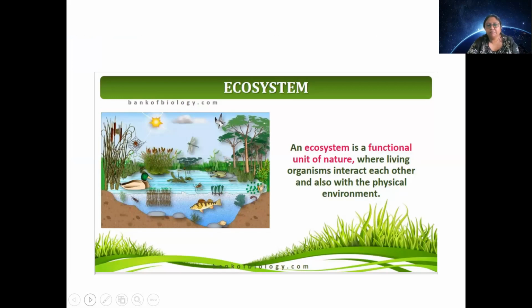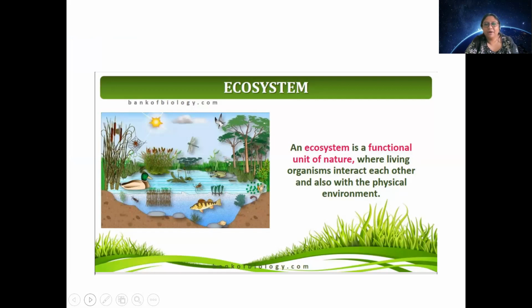So it's a functional unit of nature, where living organisms are in continuous interaction with the physical environment, and they are interacting with each other also. Now, many people have a misconception that ecosystem is something which is very much physical. It's not.